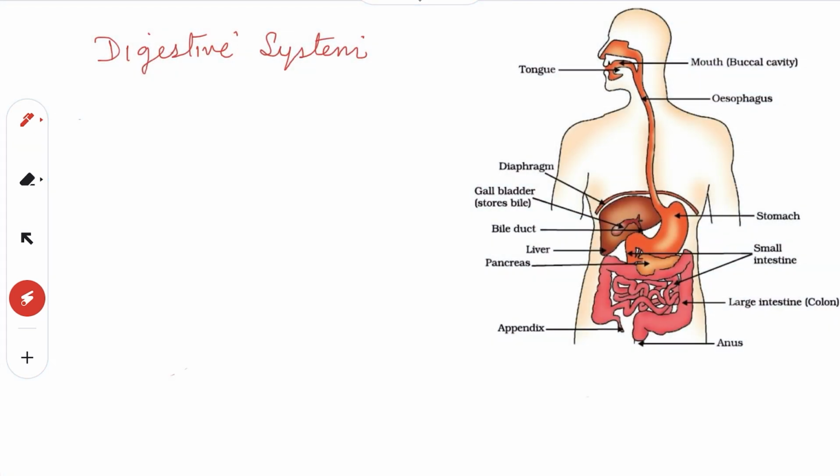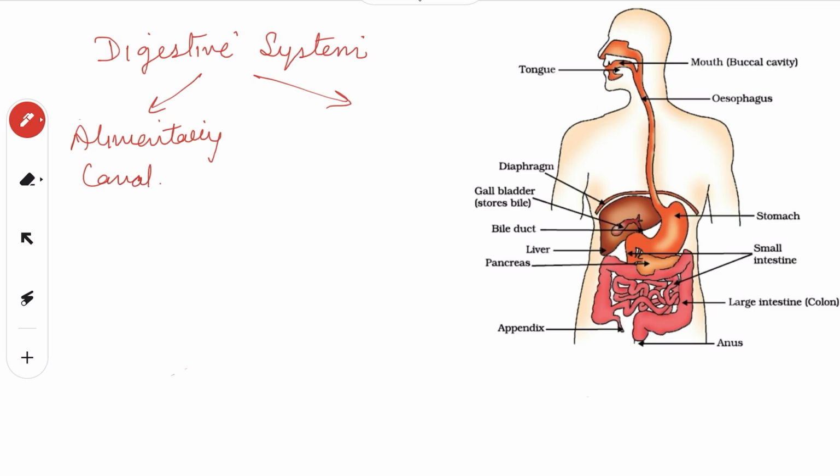Now, the digestive system consists of two parts. One is your alimentary canal and second is your digestive glands, right? Now, from the mouth till the anus, this whole structure forms the alimentary canal. So it extends from the mouth till the anus.